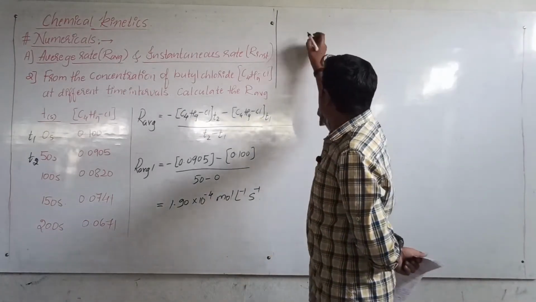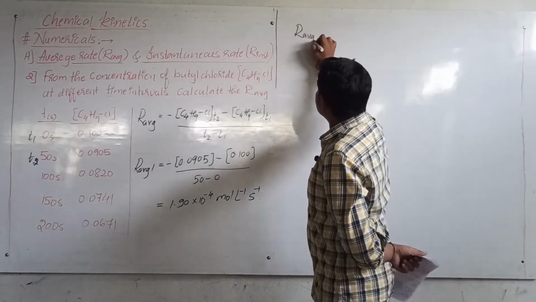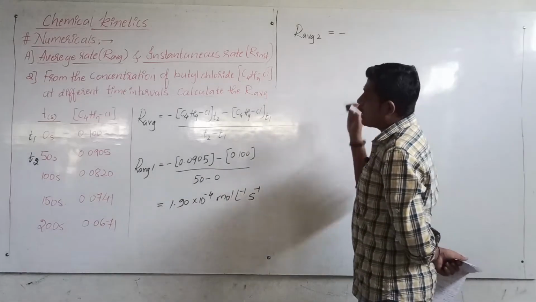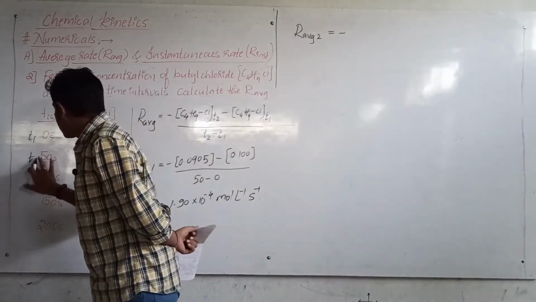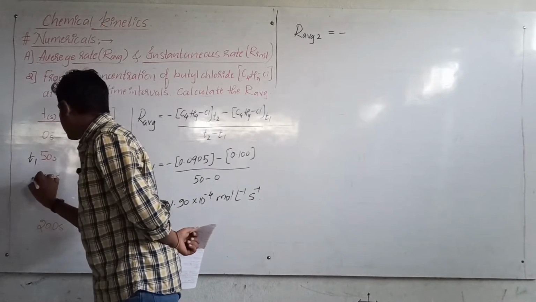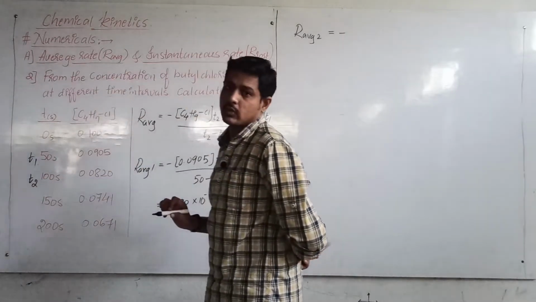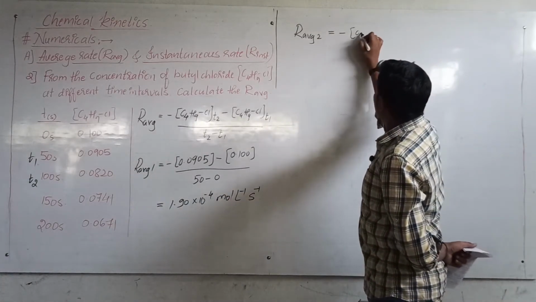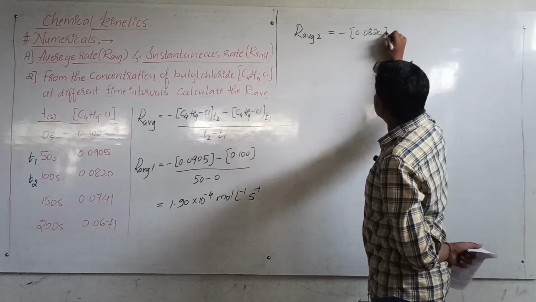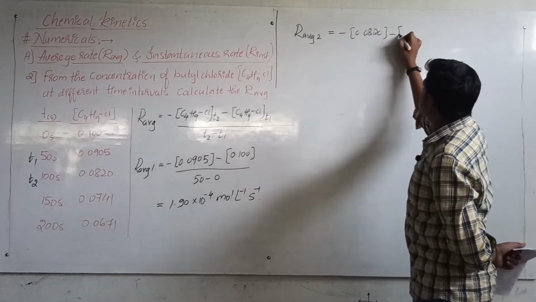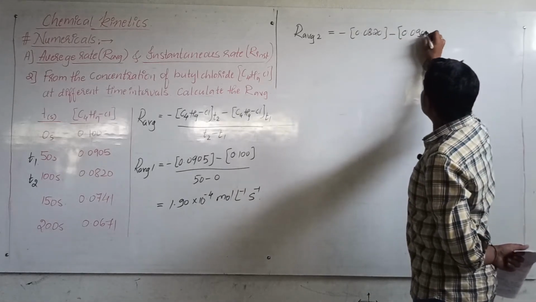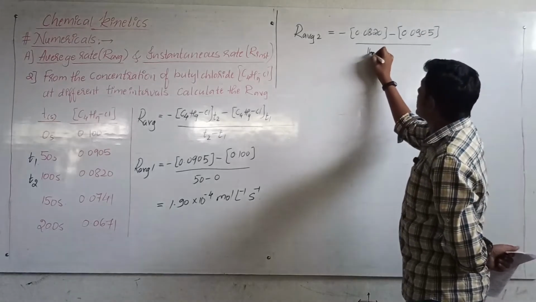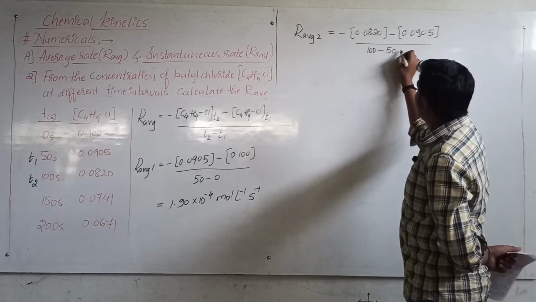Okay, then moving on, we will calculate the second average. Now minus, so now this will be T1 and this will be T2. So now concentration, first what we will write? Minus 0.0820, isn't it? Yeah, so minus 0.0905 divided by, now what is T2? It is 100 seconds minus 50 seconds.